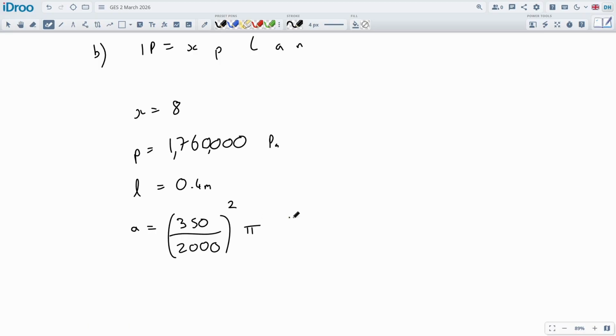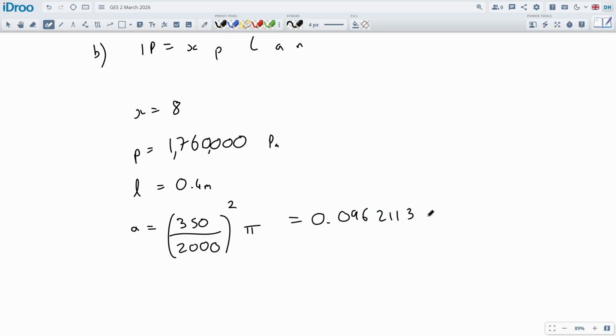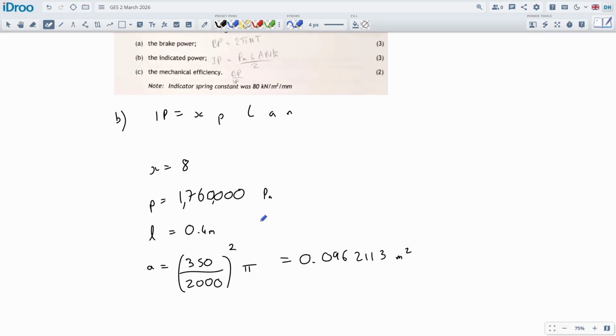Okay, so 0.096 meters squared, but we'll get a few more digits in that. 2112, 2113 meters squared. I round up the last little bit. That's now the area.